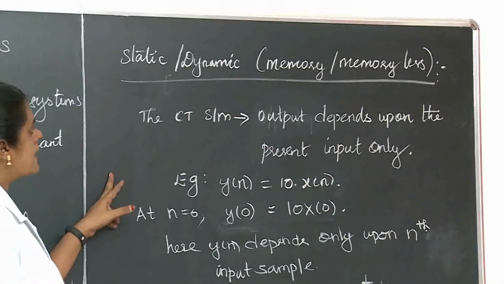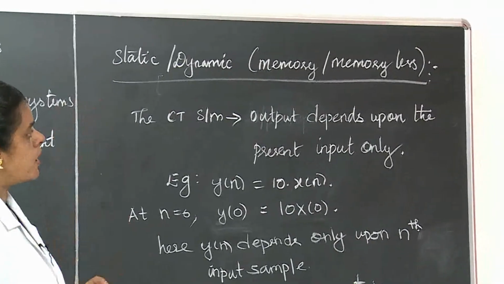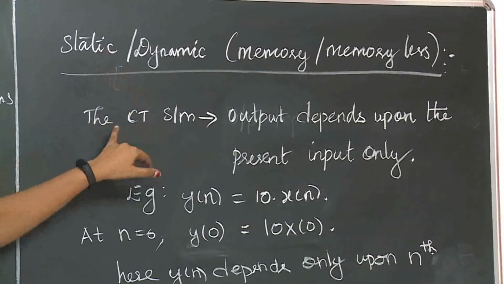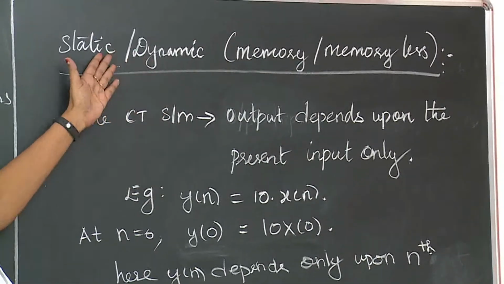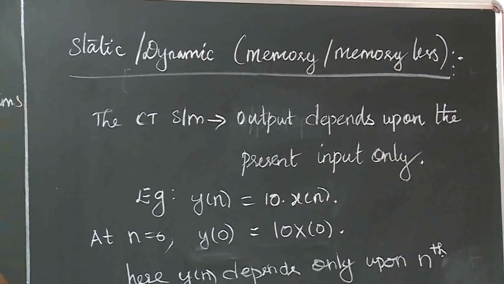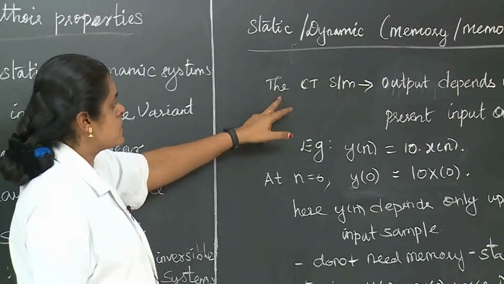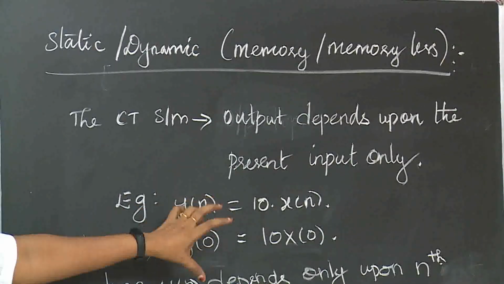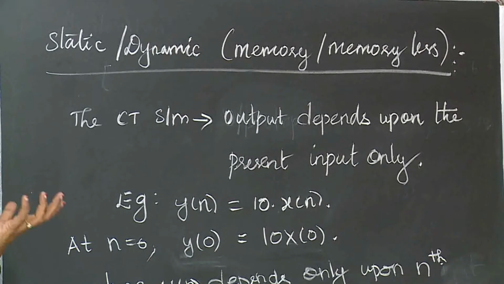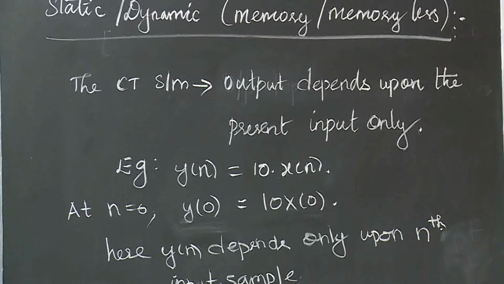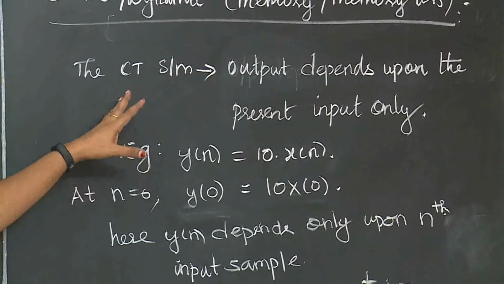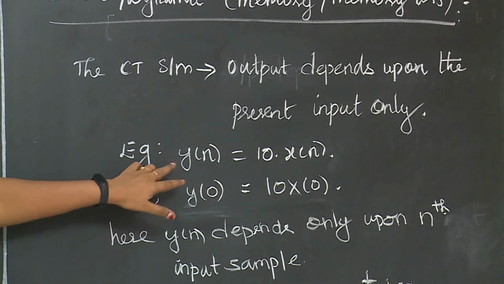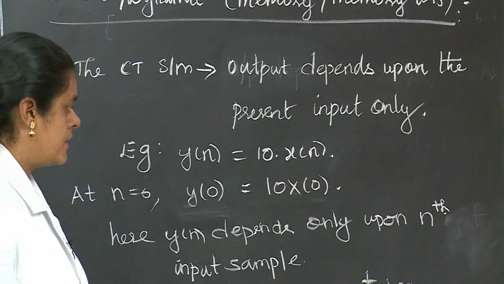First are the static and dynamic systems, also called memoryless and memory systems. What is meant by a static system? This applies to both continuous time and discrete time systems. In a static system, the output depends upon the present input only. If the output depends only on the present input, it is a static system, that means a memoryless system. For example, y of n equals 10 into x of n.